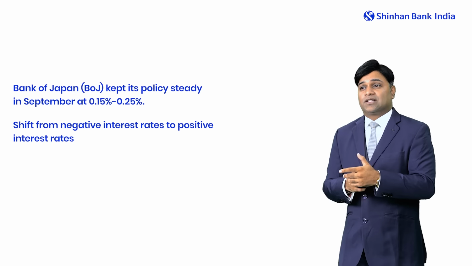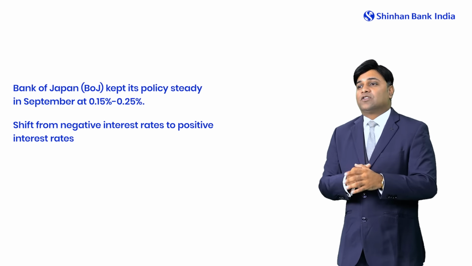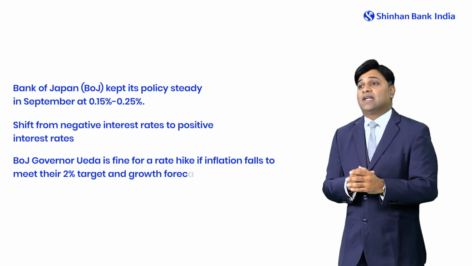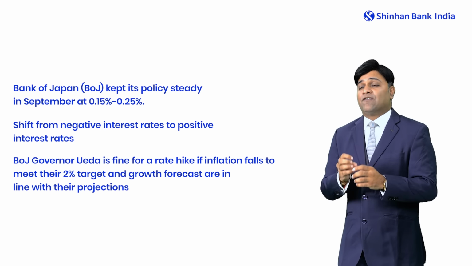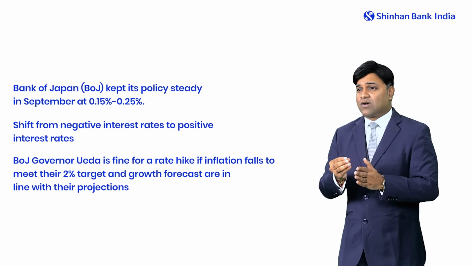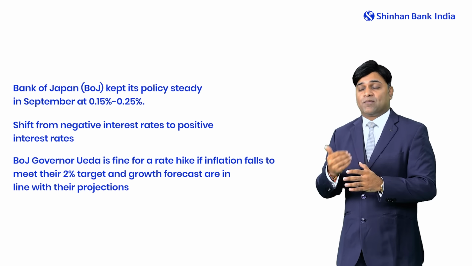But we have seen this unwinding happening when the rates cycle got higher. Similarly, Bank of Japan Governor Ueda has been of the opinion that they are still fine with going for one more rate hike, in case inflation reaches their 2% trajectory mark, and also the growth forecasts are in line with the central bank's projections, then they are okay for one more rate hike.